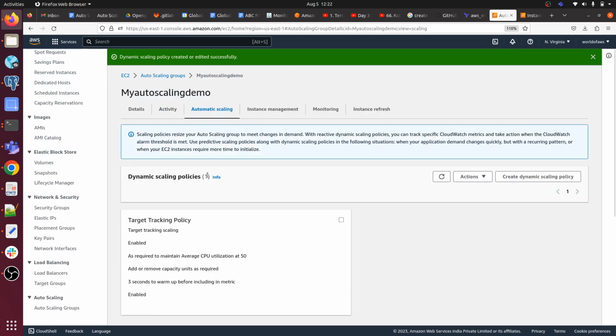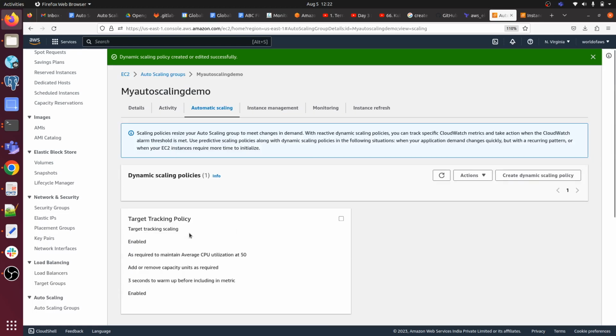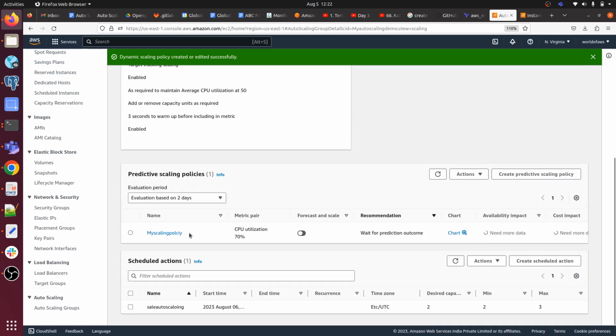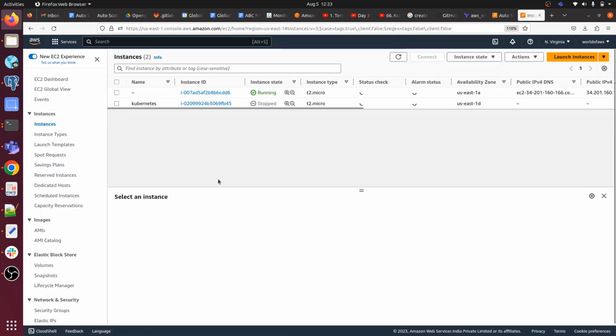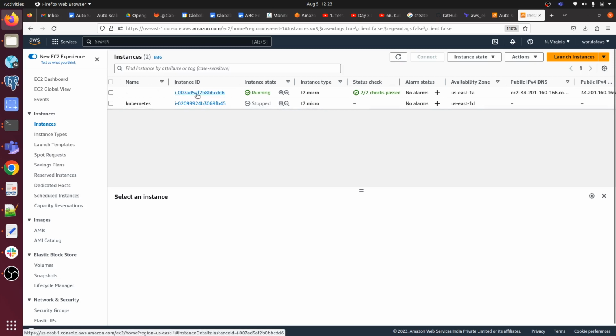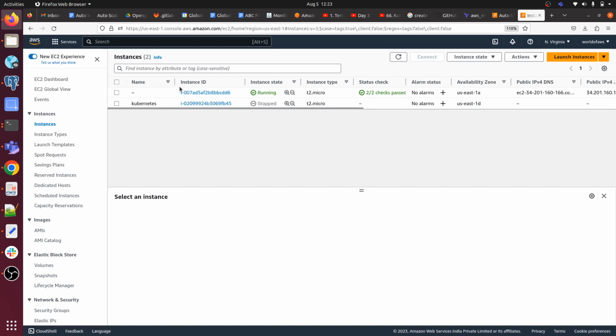So I have shown you all the possibilities and all the scaling policies available, and I have created them. Okay, so here you can see our one auto scaling instance is running. Whenever this instance goes beyond the threshold of whatever parameter we have given in the scaling policies, then this auto scaling policy will launch another EC2 instance to maintain our site availability and site performance. Okay, so that's it for this video.